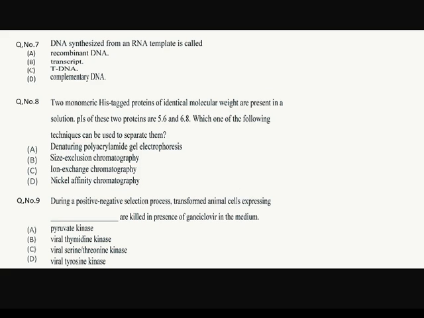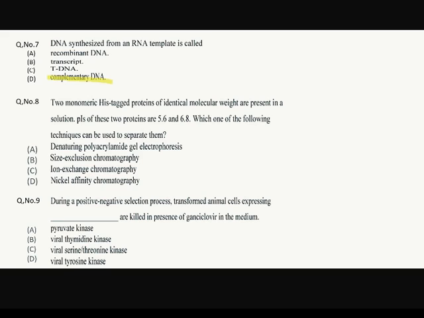DNA synthesized from an RNA template is called, it is a straight question or theory question. It's called complementary DNA. Okay, everyone should know that. Question number 8. Two monomeric his stack proteins. Okay, so now let's pause the video and read the question. I hope you did it.